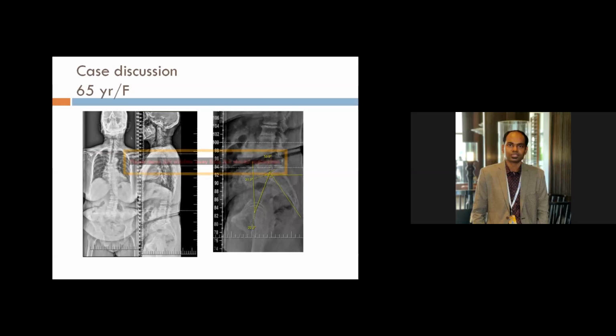How you achieve it is based on whether you are going to do a TLIF, an OLIF, or an osteotomy such as a pedicle subtraction osteotomy, to regain the lordosis. It depends on the amount of lordosis needed.